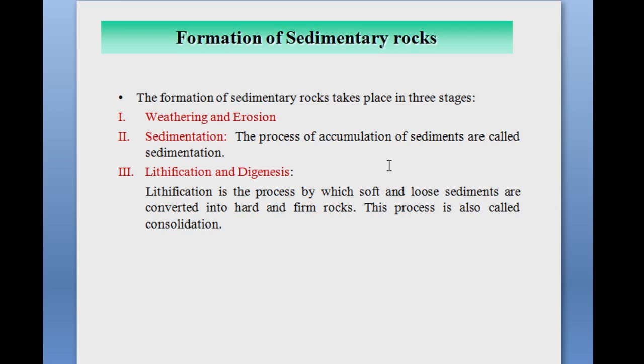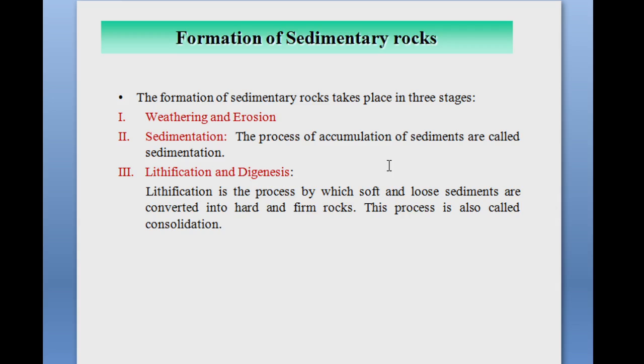The third process is lithification and diagenesis. Lithification means what? Lithification is the process by which soft and loose sediments are converted into hard and firm rocks. So in this transformation, what happens?